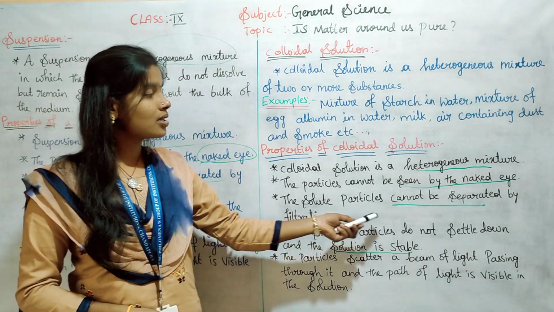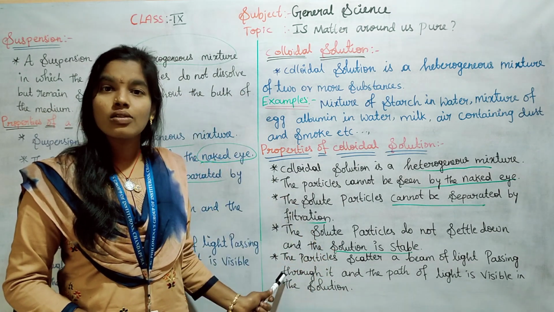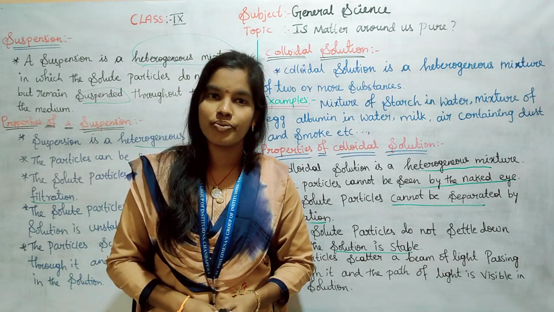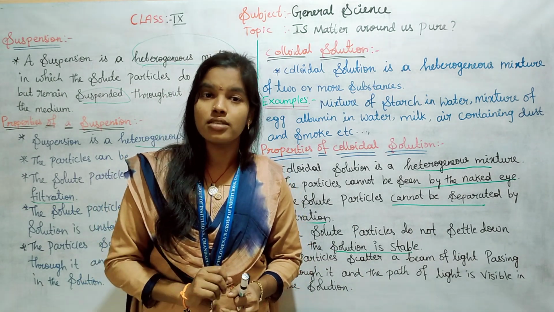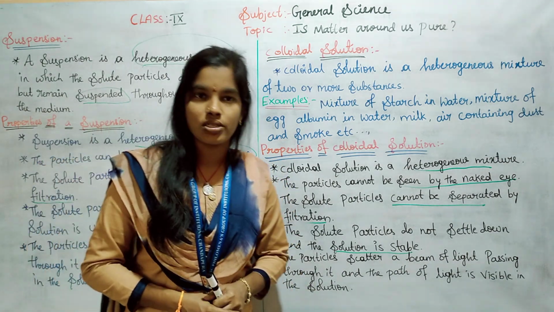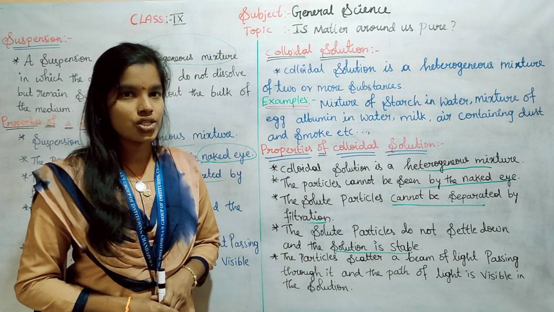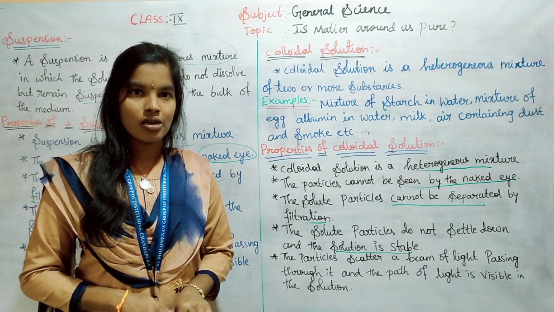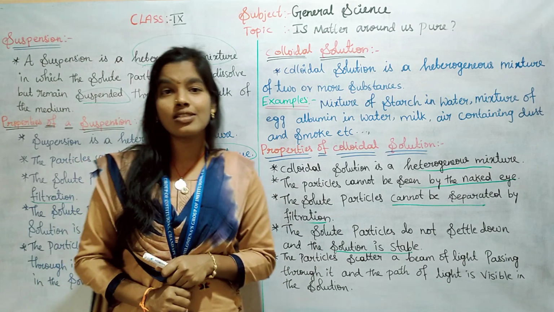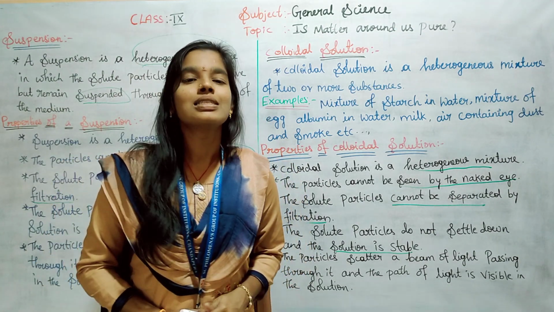And the solute particles cannot be separated by filtration, because the particles are very small in size. But we can separate them by a method called centrifugation. So in the case of suspension, we can separate by filtration. In the case of colloidal solution, we cannot separate by filtration, but we can separate by centrifugation.